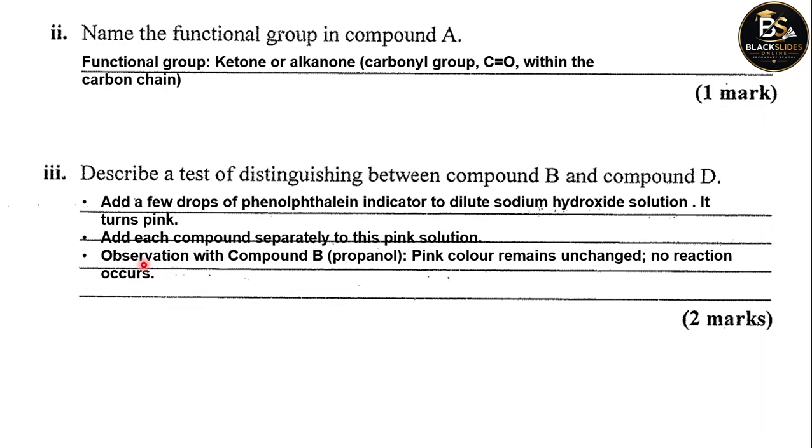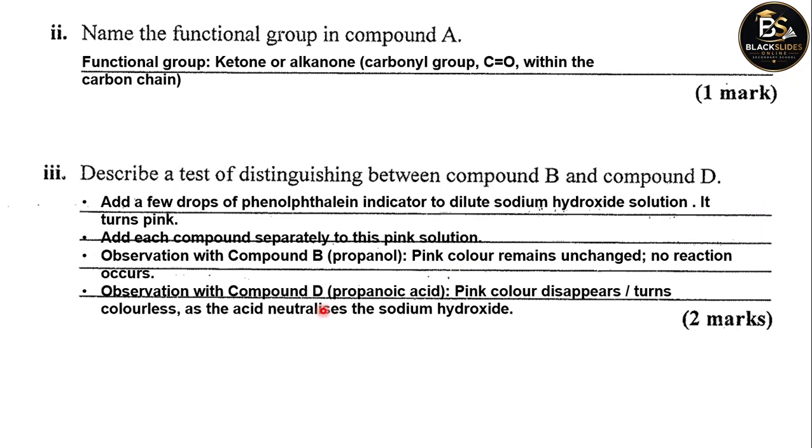The observation will be that compound B, which is an alcohol, when added to the pink solution, the pink color remains unchanged, meaning no reaction occurs. So no color change for an alcohol added to the phenolphthalein indicator in a dilute sodium hydroxide solution. The pink color does not disappear, it still remains there.